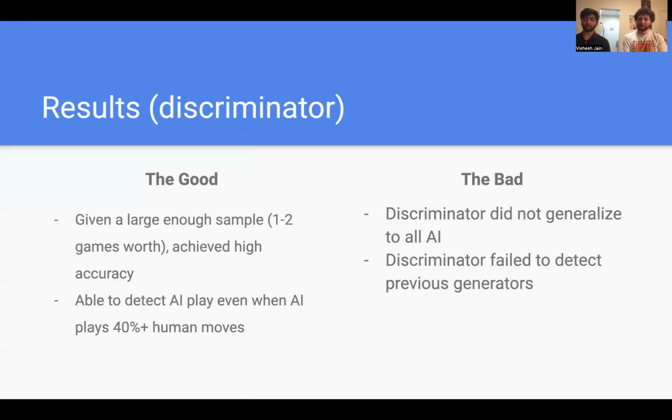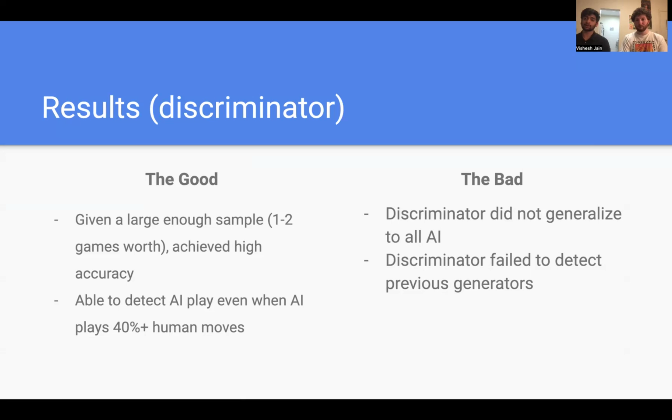So for the discriminator, we found that when given just unique board and move pairs, it wasn't able to detect if it was an AI or a human too well. However, when given sequences of such as lengths of 1 or 2 games worth, then it achieved very high accuracy. And this remained true even when the AI was guessing 40% of the human moves correctly, showing very good performance from the discriminator.